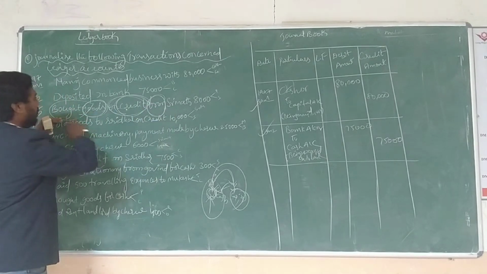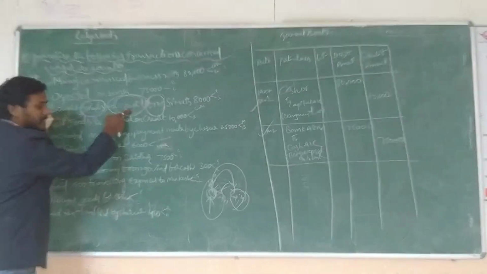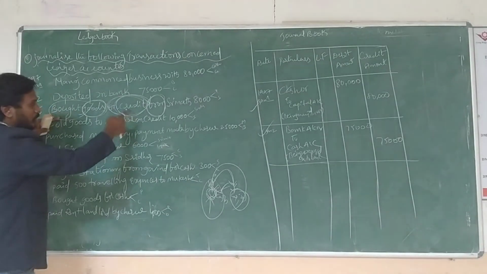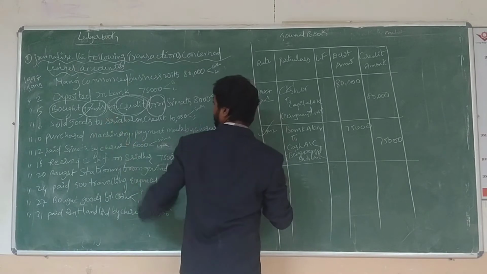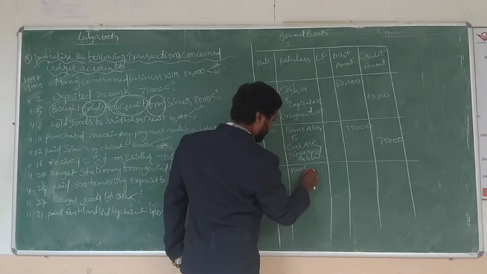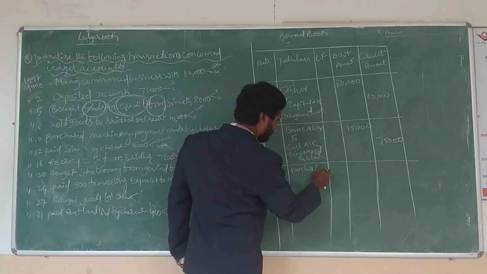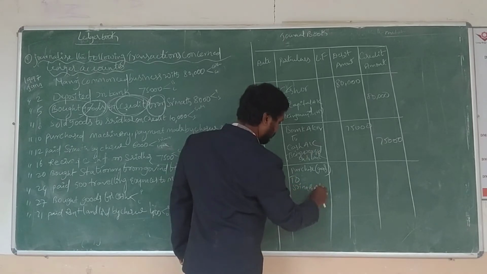In the purchase account, we are purchasing or buying goods. Because this is a credit transaction, the purchase account is debited, with goods in bracket, to Srinath account.